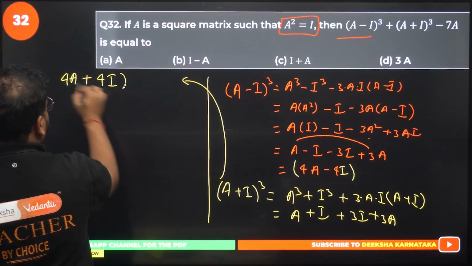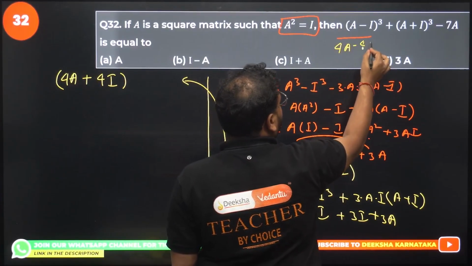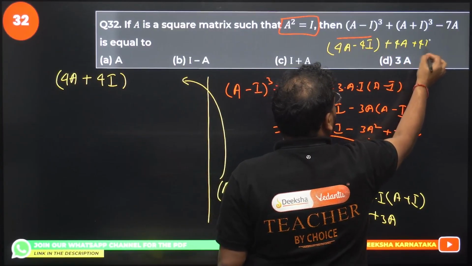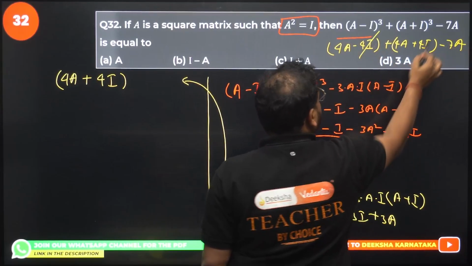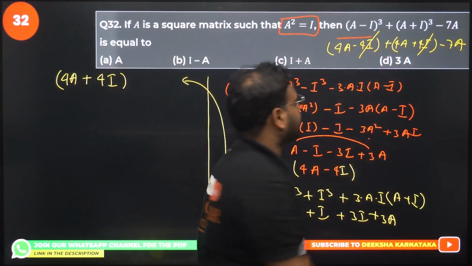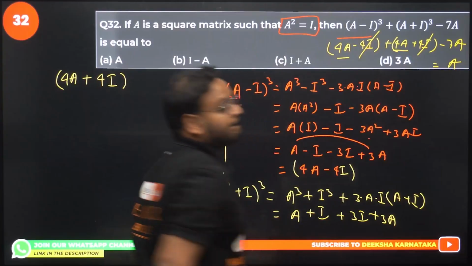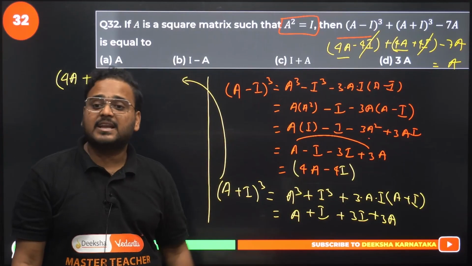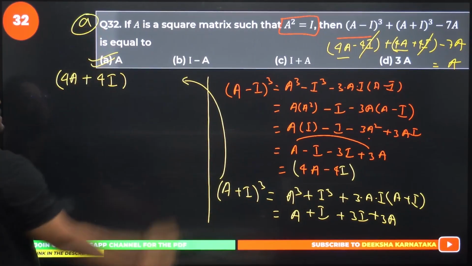What are they asking? Please check over here. This is going to be 4a minus 4i. This is 4a plus 4i. And what is this? Minus 7a. Plus 4i minus 4i gets cancelled. What do I have here? 4a plus 4a is 8a, minus 7a is what? a. Correct? 4i cancels because of the plus minus sign. 4a plus 4a is 8a, minus 7a is a. Answer is option A. Superb question.